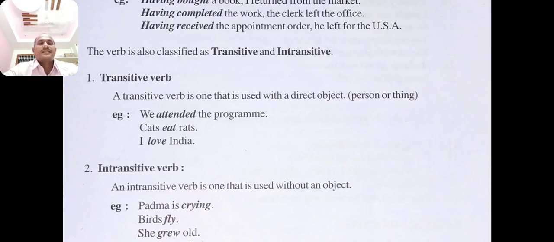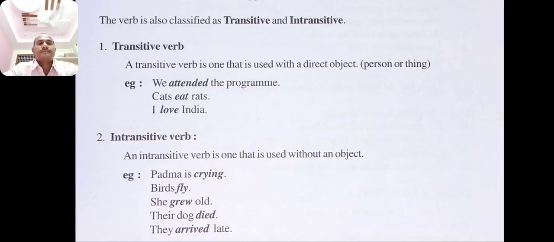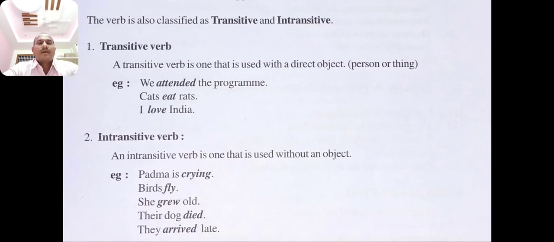Intransitive verb. An intransitive verb is one that is used without an object. Padma is crying. Birds fly. She grew old.